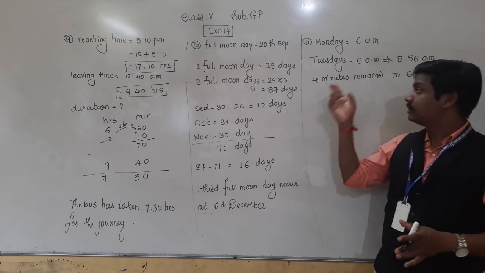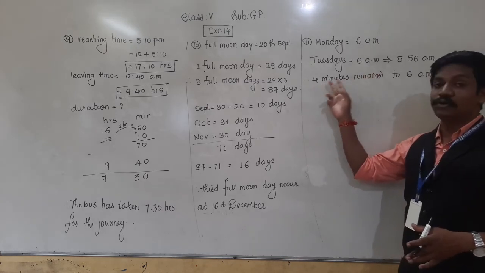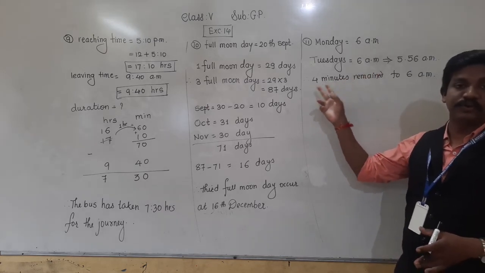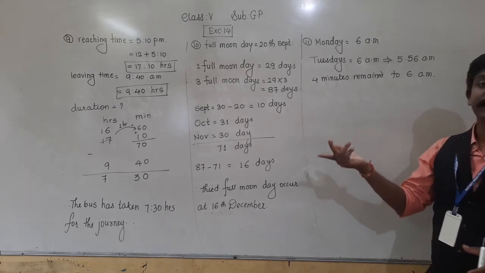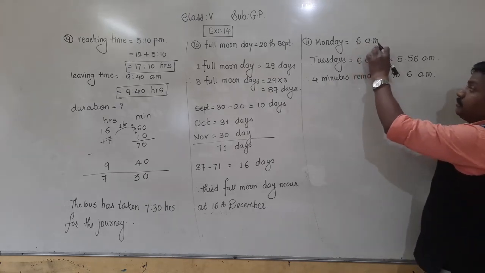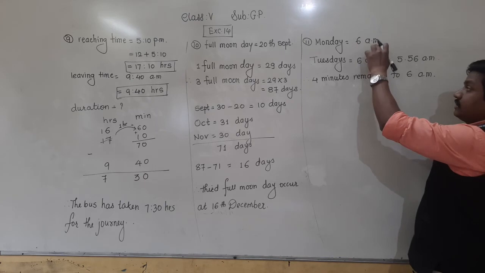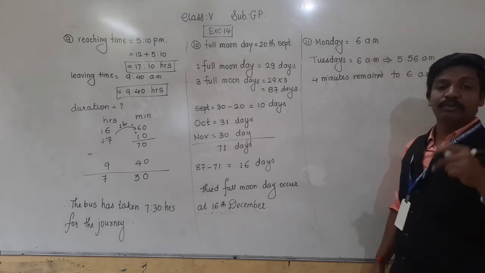But it is fixed that the watch has lost 4 minutes. In how many hours has the watch lost 4 minutes? From Monday 6 a.m. to Tuesday 6 a.m. means how many hours?